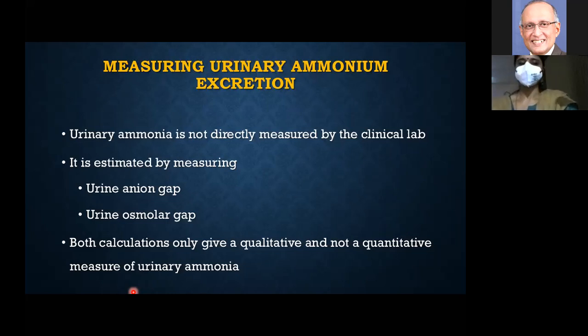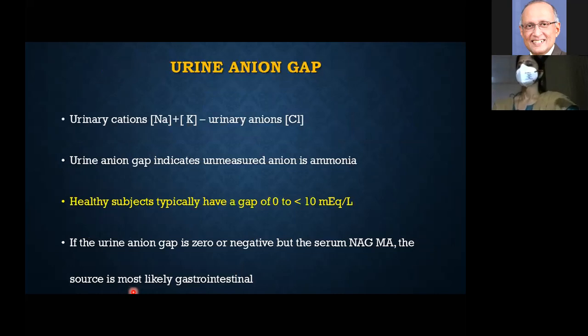What are these things? Just like serum anion gap. In serum, what do you do? You take sodium plus potassium minus chloride plus bicarbonate. The same thing you apply in urine. Bicarbonate is 0. Usually you don't get bicarbonate in urine unless there's a proximal tubular dysfunction or post-alkaline diuresis is taking place. So in normal conditions, you don't get bicarbonate in urine. So it is sodium plus potassium in urine minus chloride. And what we cannot measure, the ammonia, that is NH4 plus, the unmeasured cation, will be reflected in the urine anion gap. Can you get me?